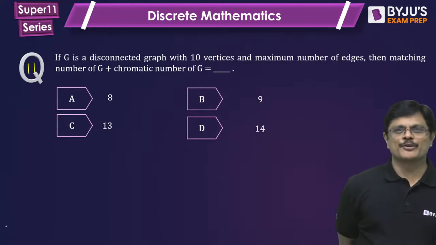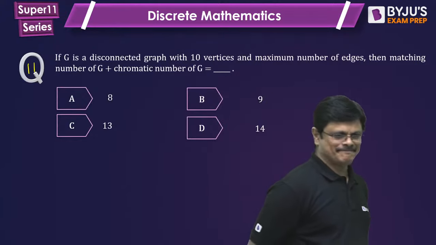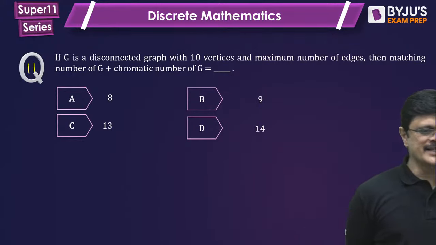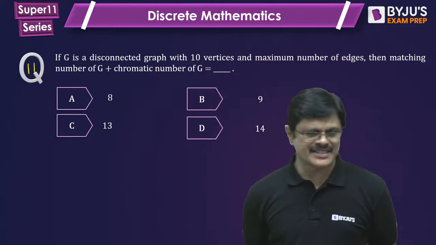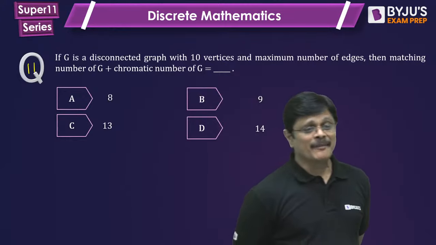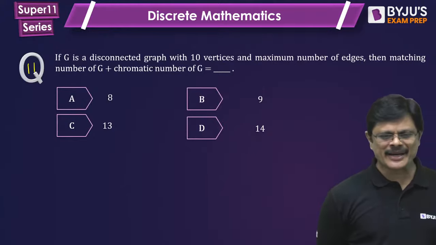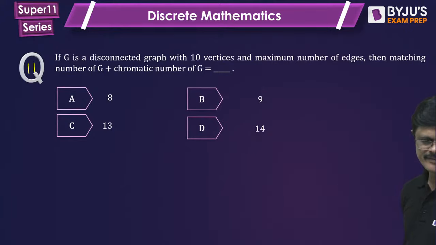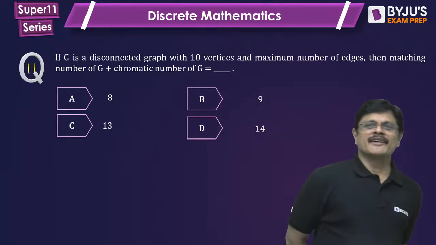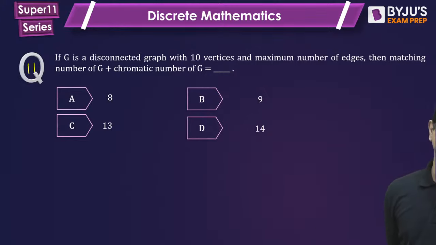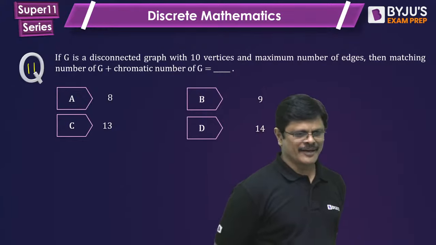And last year a similar question was asked, so we extended the idea to form a new question. G is a disconnected graph with 10 vertices and maximum edges. See, disconnected and having maximum edges, when is it possible? Last year's GATE question was: G is a disconnected graph with maximum number of edges, what is that maximum number of edges? Same question, modified a little bit.